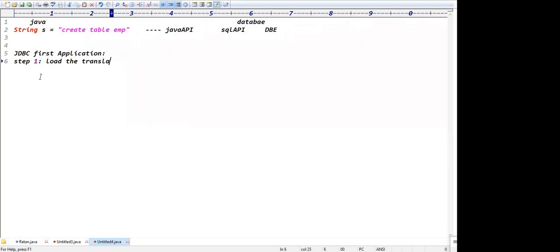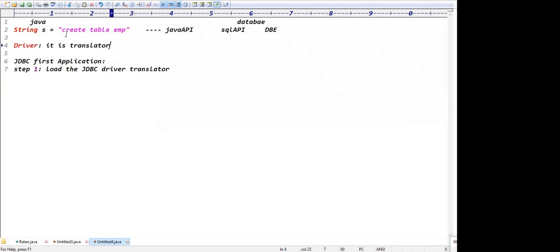First of all, load the translator, the JDBC driver. Load the driver is nothing but loading the translator. Guys, what is a driver? It is a translator which translates Java API code to SQL API format, Java API queries to SQL format. So guys, the first step is load the driver.